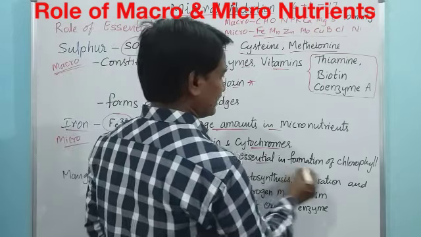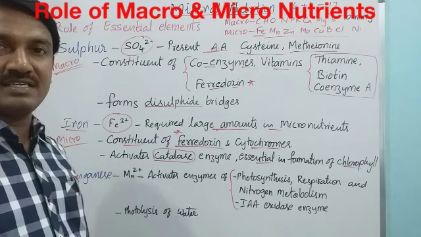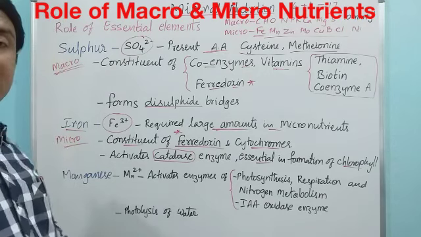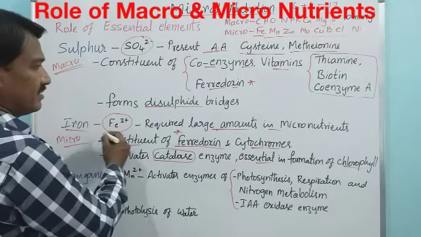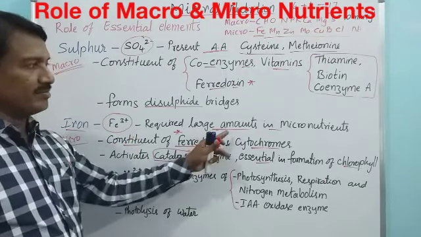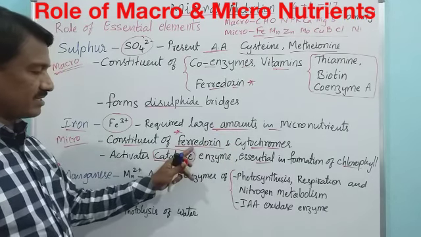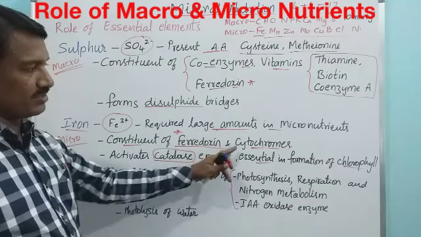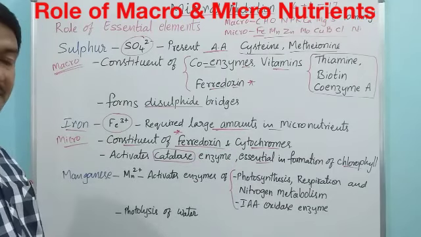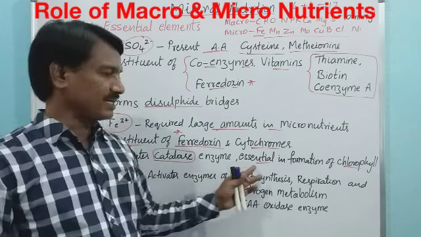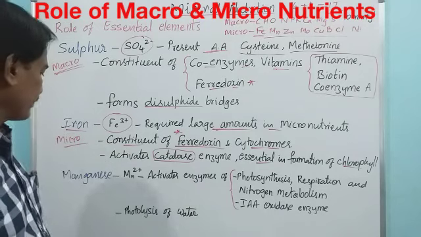And it is essential for the formation of chlorophyll structure. So iron, Fe3+, is needed in more abundant quantities than other micronutrients.